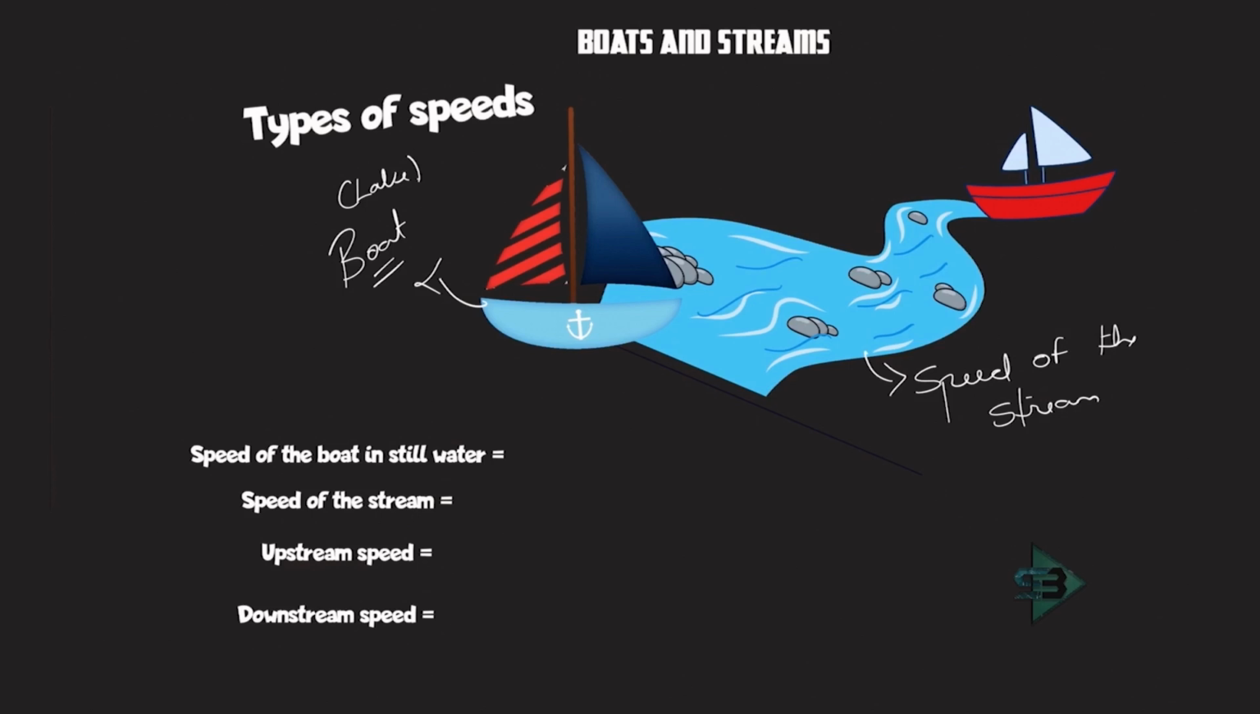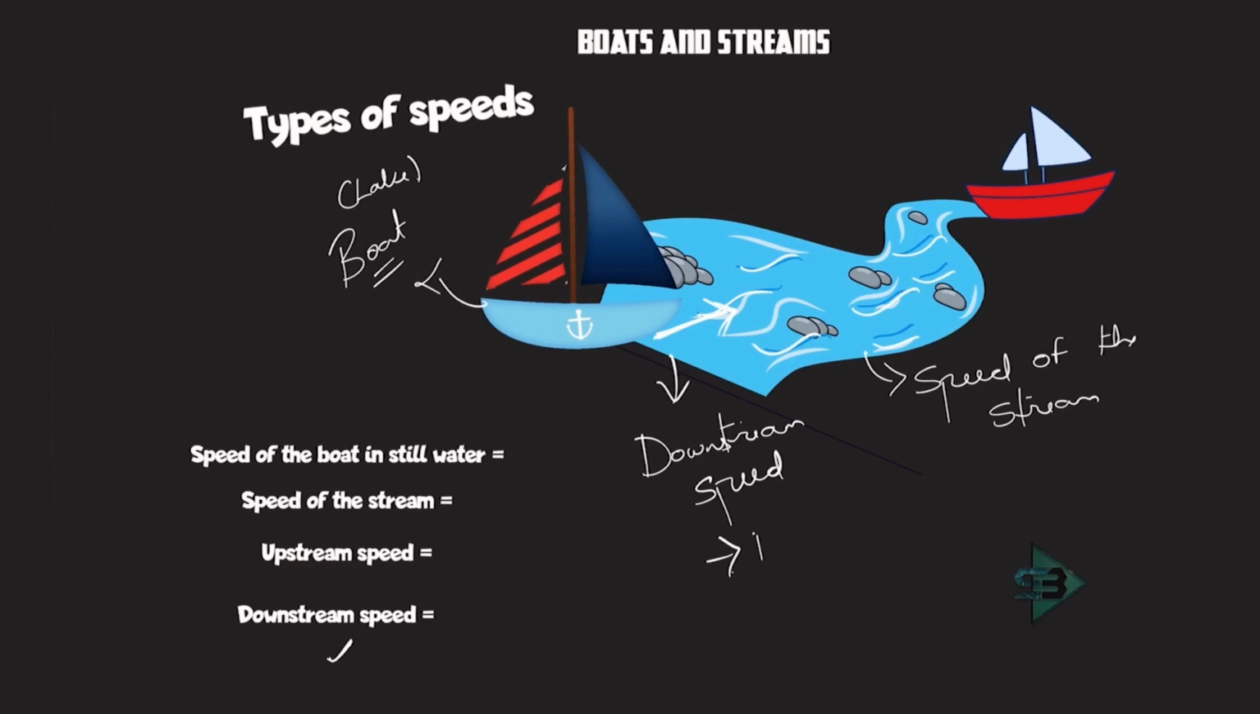What is a downstream speed? This boat is going with the flow of river, with the direction of stream. Stream is flowing in this direction, and so the boat is moving in this direction. So this will be called downstream speed. Remember this, downstream, going down, going with the flow of river. So what will you call downstream speed to be?